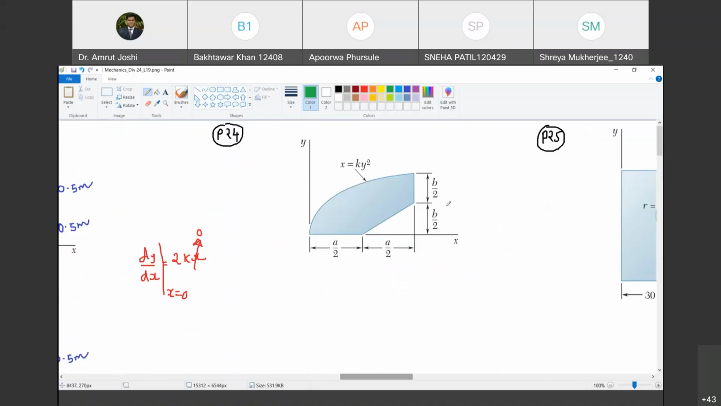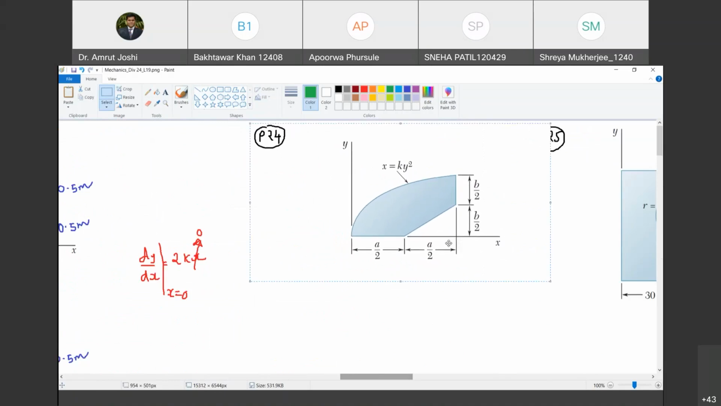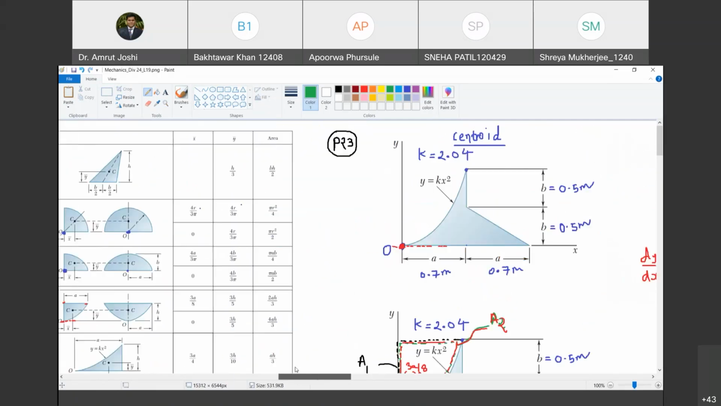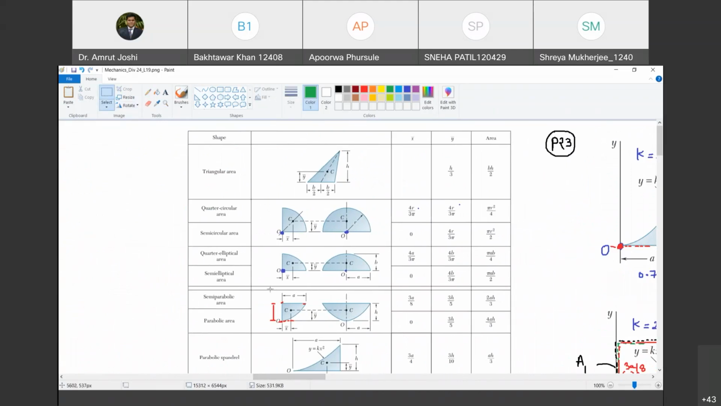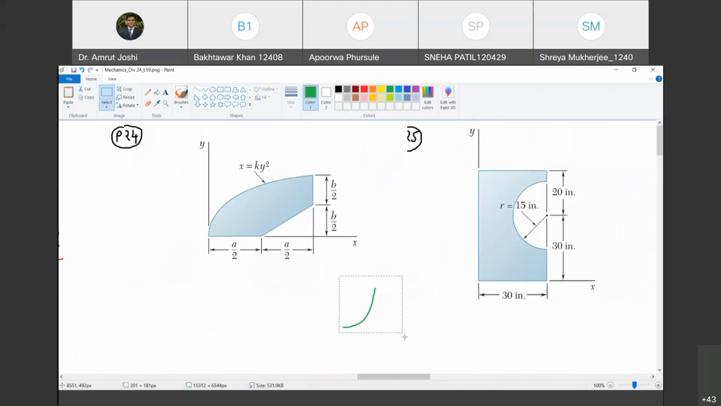So the next problem, what we will do is we will just divide this figure into regular shapes and then we will stop. Are you with me? Okay. So how do you do that? Let us see. We have the centroid for a half parabola. Do you agree with me? For this there is a centroid. This is the figure. Happy? This figure I am going to take it here.